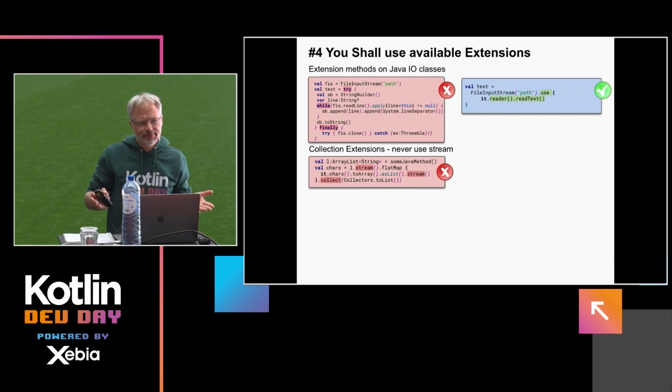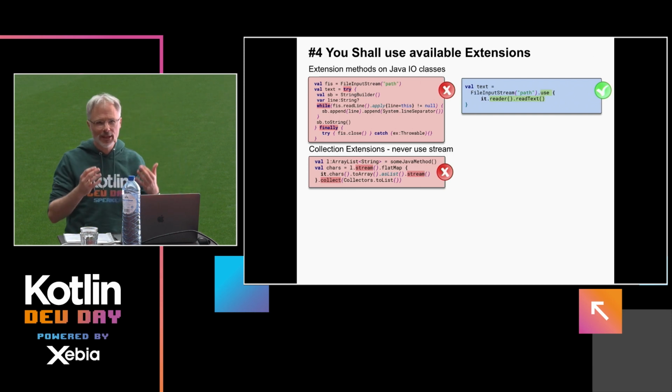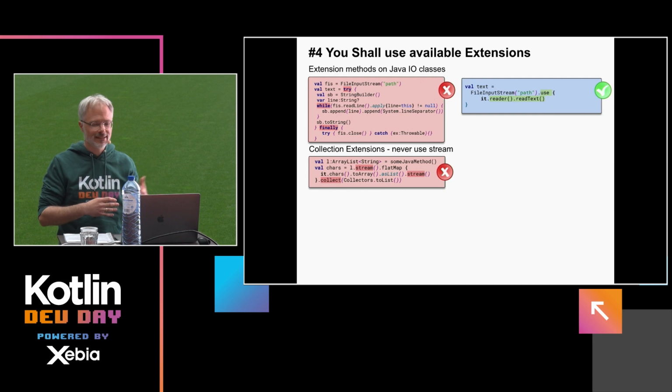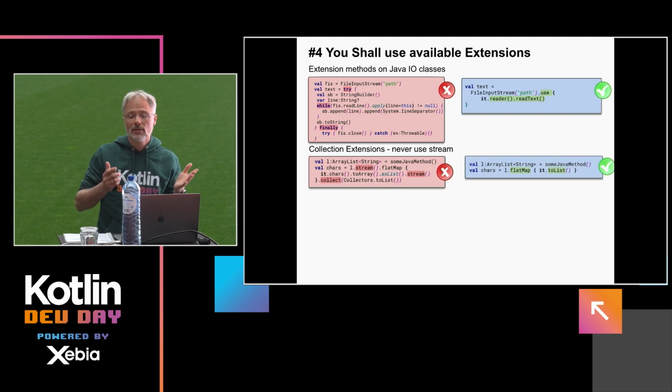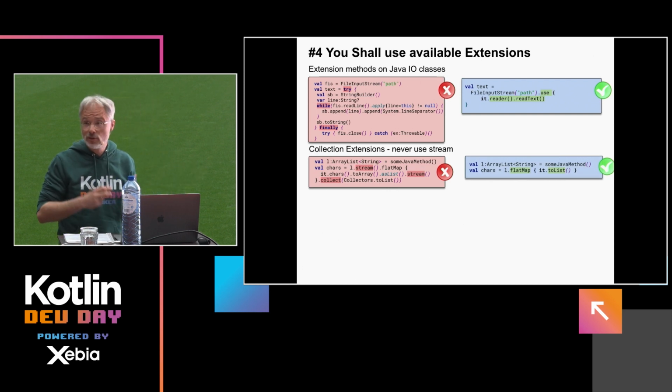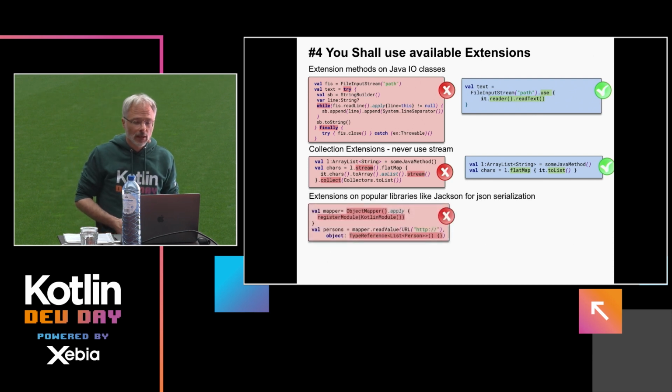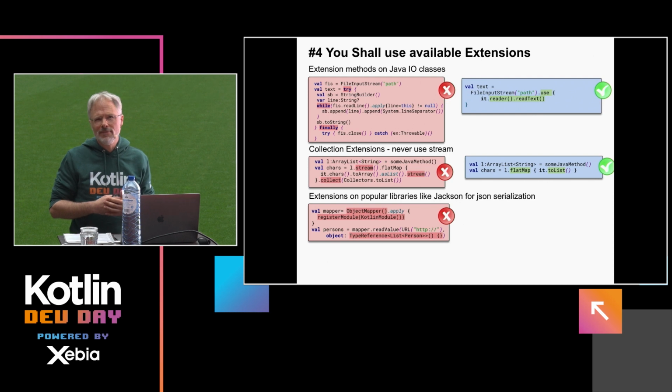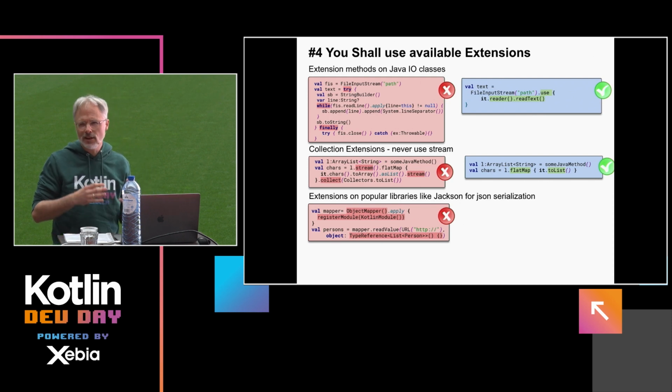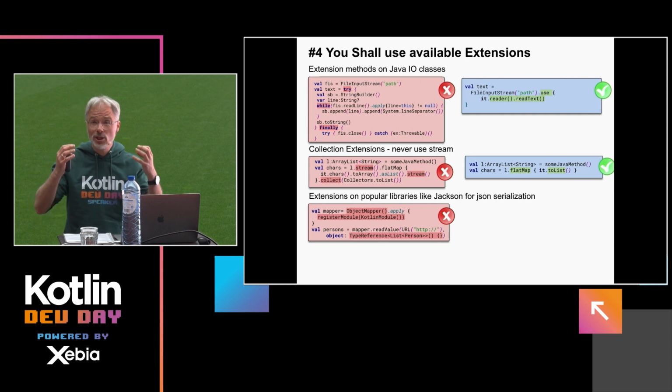Don't use stream. Why should you? It's overly complicated, it has this ugly collect step, all these conversions from one to another. Not necessary. Simply use the Kotlin higher-order functions, which are all, by the way, extension methods. Every Java library out there nowadays that takes itself a bit seriously also has some Kotlin extension wrappers to make the library usable in a very idiomatic way.